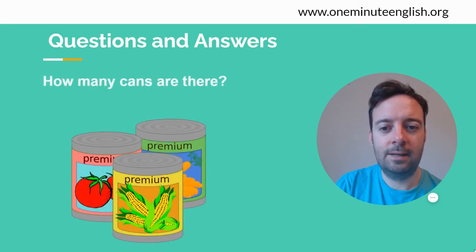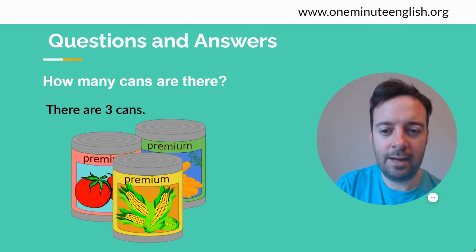How many cans are there? These are cans of vegetables. There are 3 cans.